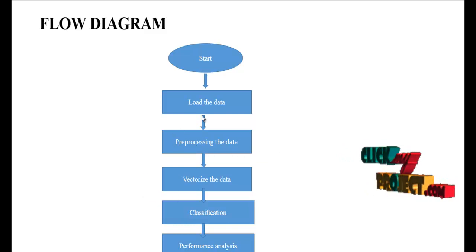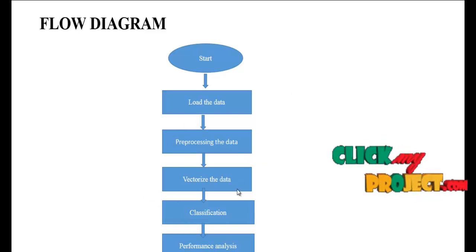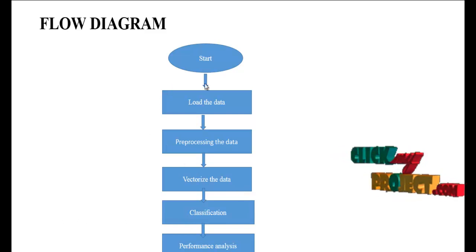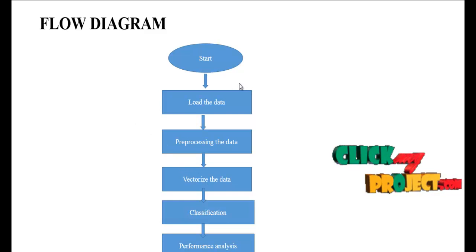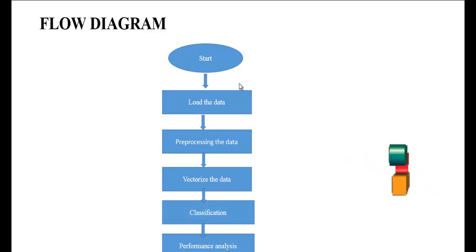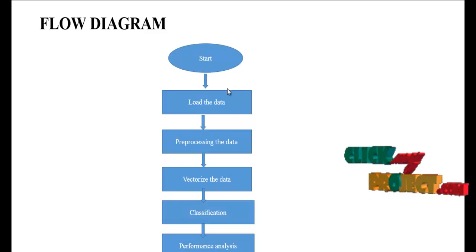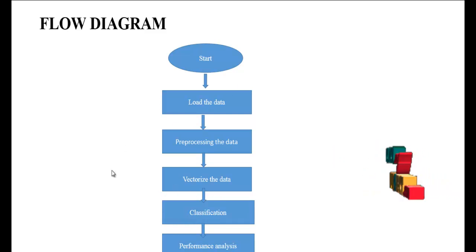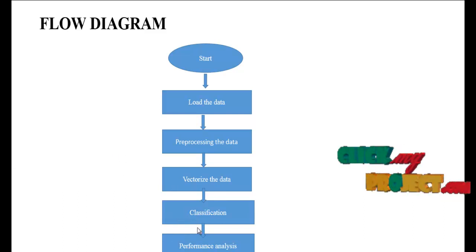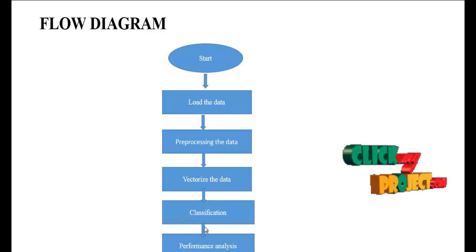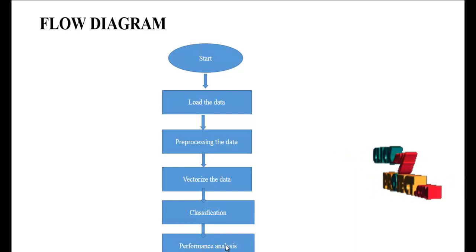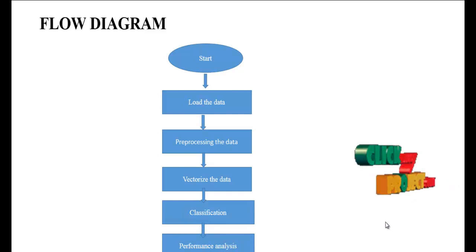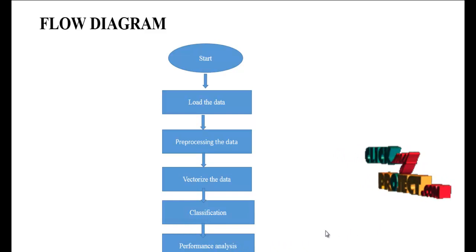After that we have to vectorize the data. In this step we have to implement the count vectorization technique. The count vectorization technique means the number of tokens is converted into vectors. After that we have to implement the classification algorithm. In this classification we have to use Naive Bayes and support vector machines. The final result shows the performance analysis like accuracy, precision, recall and F1 measure, and also displays the visualization graph.